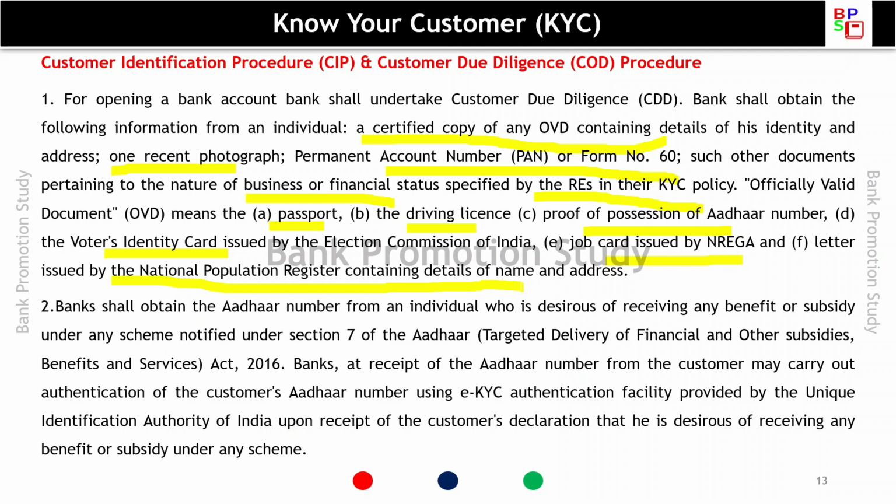Banks shall obtain the Aadhaar number from an individual who is desirous of receiving any benefit or subsidy under any scheme notified under Section 7 of the Aadhaar Targeted Delivery of Financial and Other Subsidies, Benefits and Services Act. Banks, on receipt of the Aadhaar number of the customer, may carry out authentication of the customer's Aadhaar number by using e-KYC authentication facility provided by UIDAI, that is Unique Identification Authority of India.